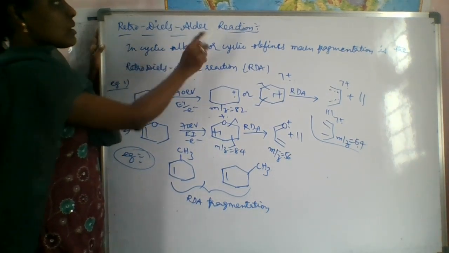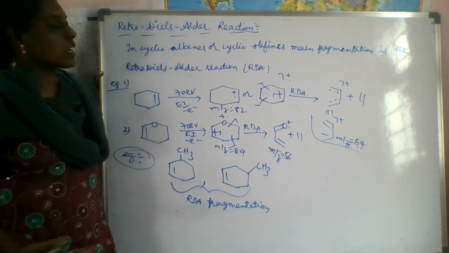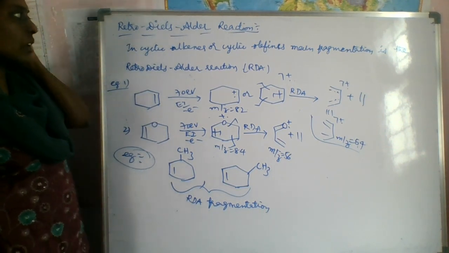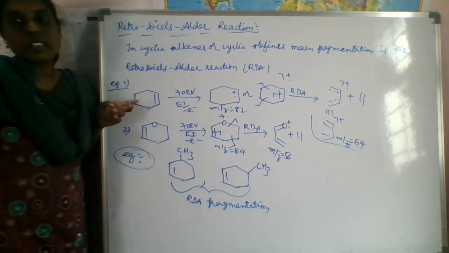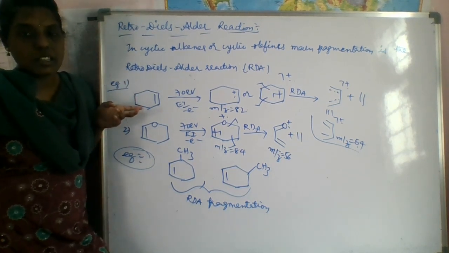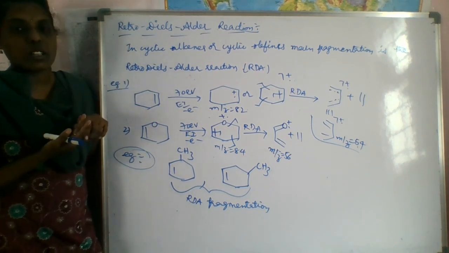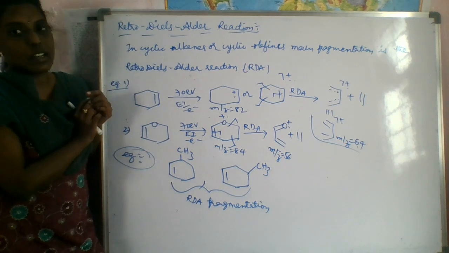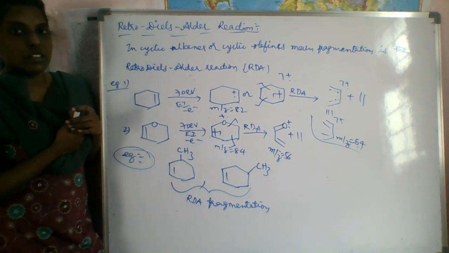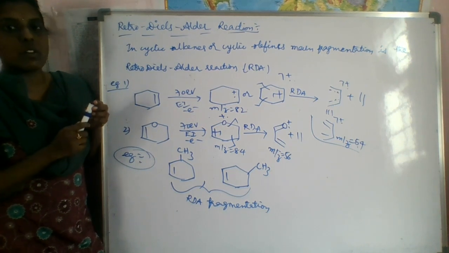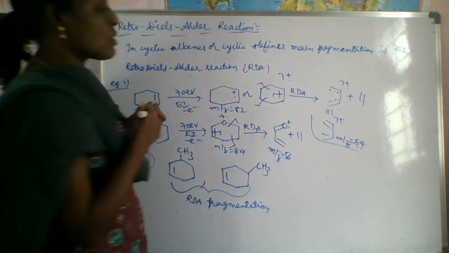This is the Retro-Diels-Alder reaction. Actually, in cycloalkenes, not alkenes, cycloalkenes or cyclic olefins, cyclic means what? Ring, right? If a ring is having one double bond, it is called cyclic alkenes or cyclic olefins. What is the main fragmentation in cyclic alkenes and cyclic olefins? It is nothing but the Retro-Diels-Alder reaction. I already told you in previous classes what the Diels-Alder reaction is.